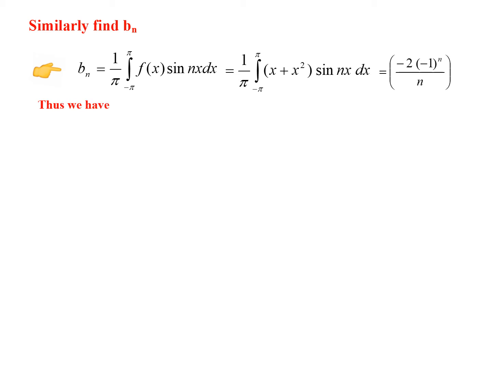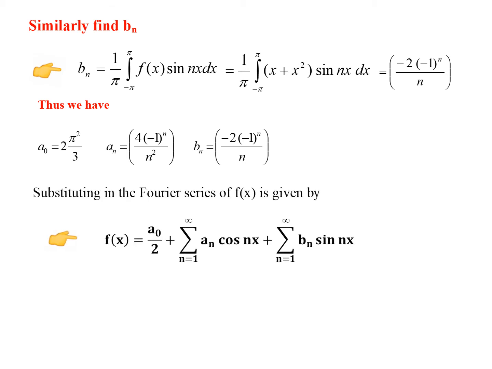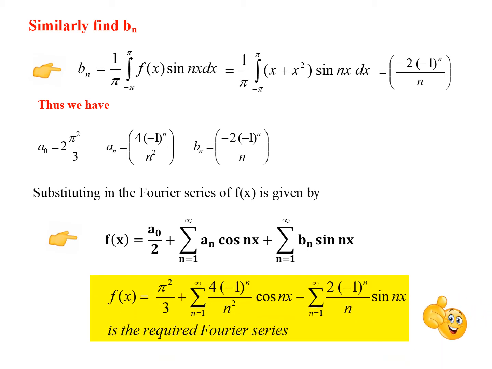And now these are the values. We have a0, an and bn. Let us consolidate and write. And now we are ready to substitute in the Fourier series. So remember, this was your Fourier series. Just in the place of a0, substitute the value of a0, 2 pi squared by 3. So a0 by 2 will be pi squared by 3 plus sigma. In the place of an, substitute 4 into minus 1 power n by n squared. And in the place of bn, substitute 2 into minus 1 power n by n, of course with a negative sign. And this is the required Fourier series.